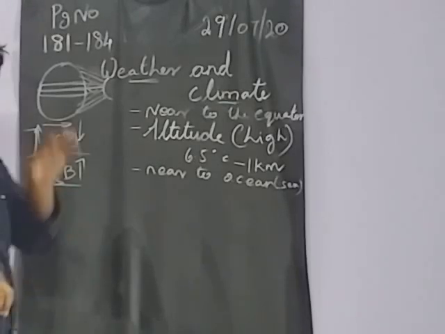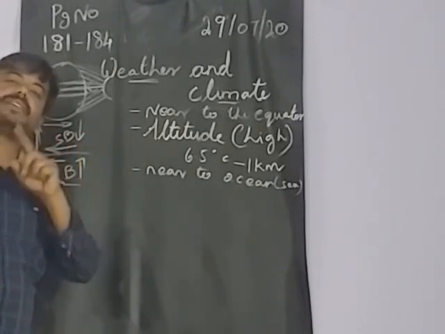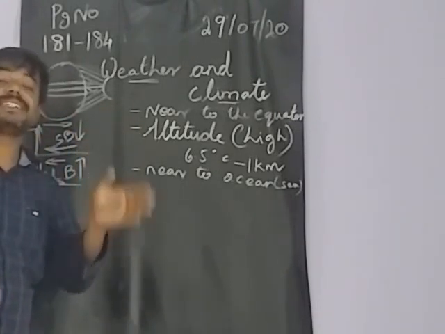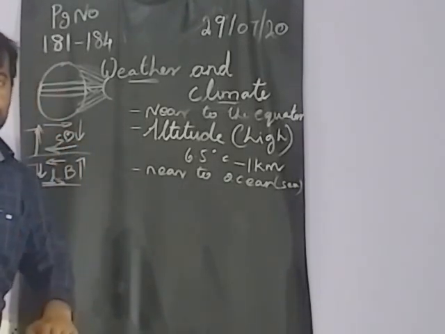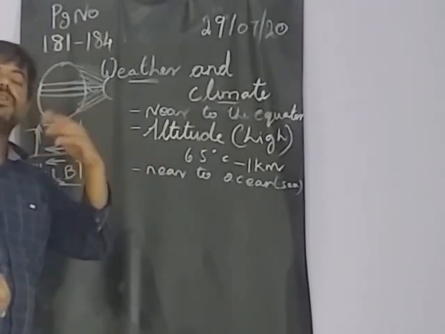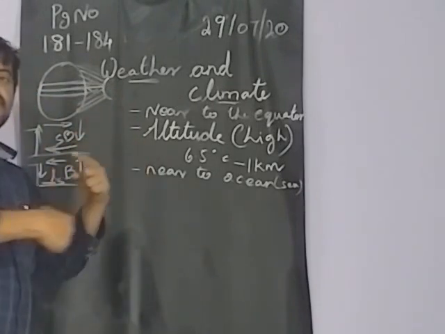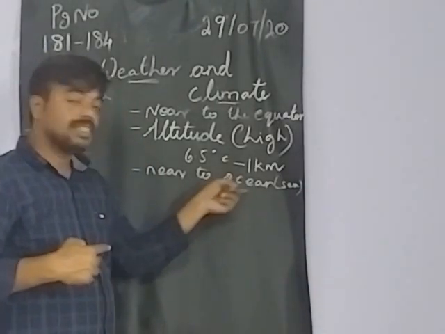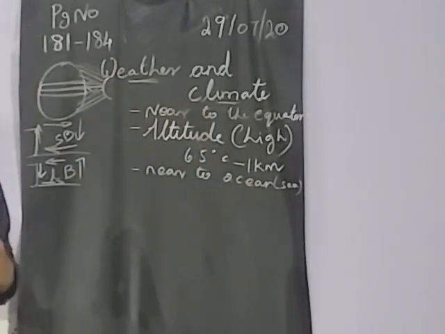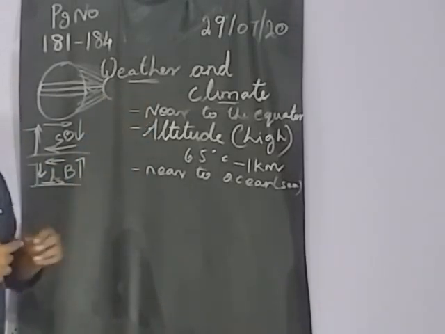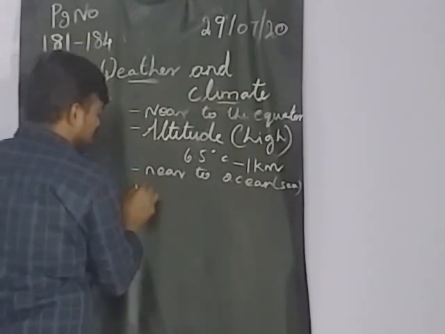So the temperature will be reduced. At night the temperature is high in the coastal region, and after 11 or 12 o'clock it starts to reduce. In the morning it starts to increase again. The reason is that the direction of the wind changes. So because of being near the ocean or sea, climate changes and weather changes happen. Suddenly a cyclone comes, and they get sudden rain, a weather change. So, sea breeze, land breeze. Okay, next one.